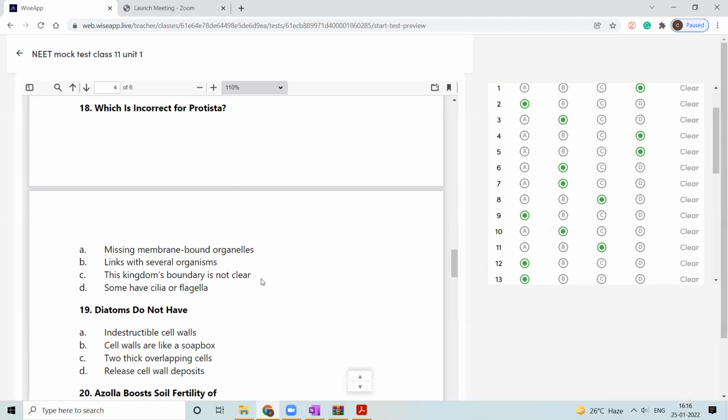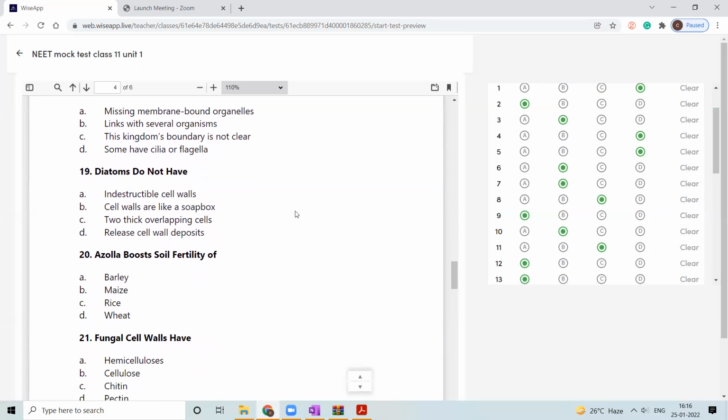So membrane bound organelles are present or absent? Nucleus is present or absent? Present. Nucleus is present because it is a eukaryote, as well as all eukaryotes have membrane bound organelles like mitochondria, chloroplast, etc. So this is not related to Protista, so it is incorrect. A is the correct option.